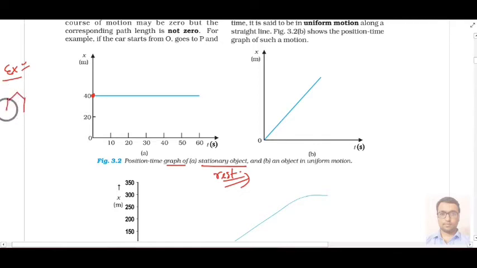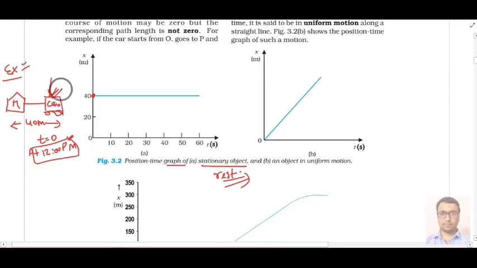Suppose your home is located somewhere, okay, and from your home your parking space is at a distance of 40 meter away, and at that distance you have placed your car at this point, say at t equal to 0, or you can say at 12 o'clock. At 12 o'clock your car is located over here, okay, and after t equal to 10 second, your car is again placed over here only, because it is not moving, okay, because it is at rest basically.